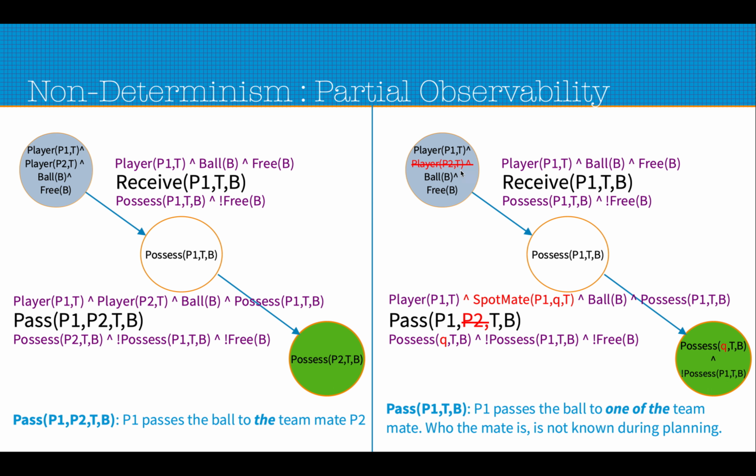Because P1 starts with the game. So here we have removed the other arc, which means we are considering only a singular plan, that from the initial state to the goal state, only P1 can first possess the ball and then make a pass to the player Q. Here Q is a variable.